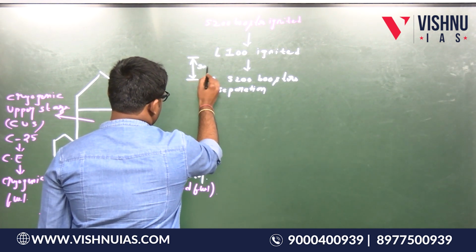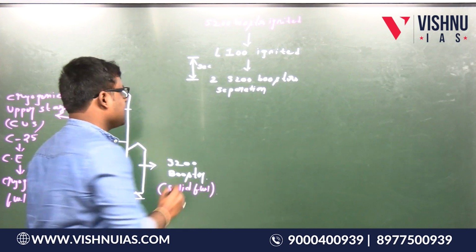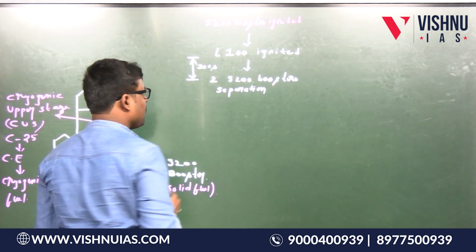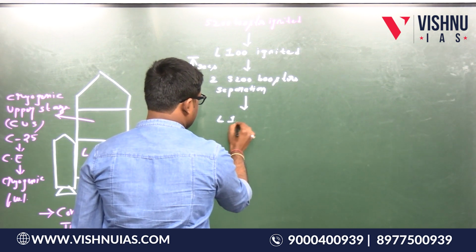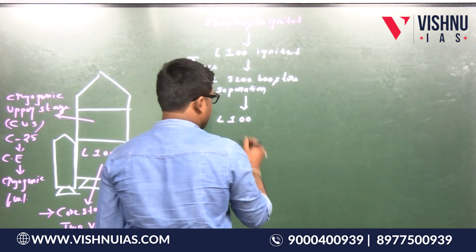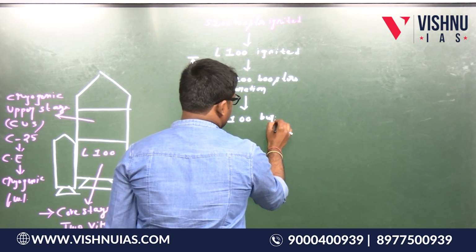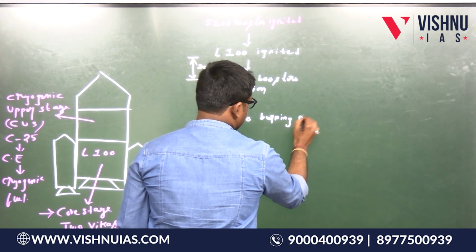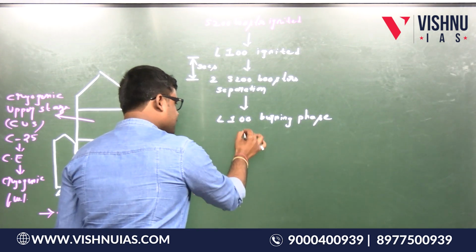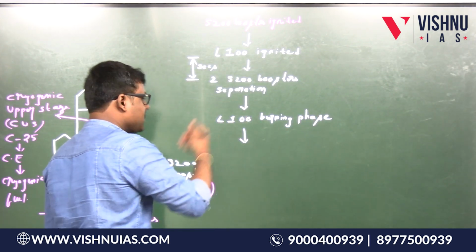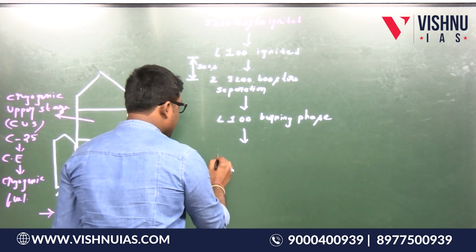Now after this only L100 is burning. This is called the L100 burning phase.